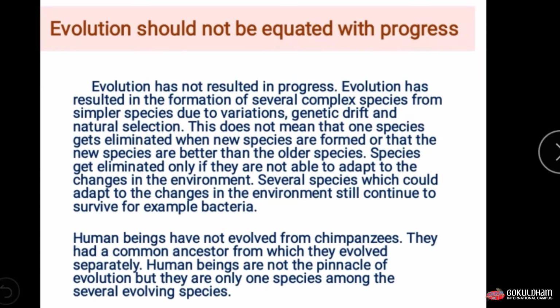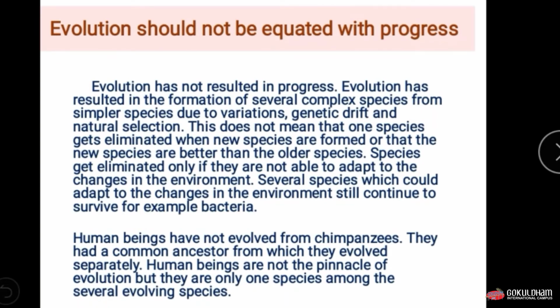As we have seen, this does not mean that older species get eliminated when new species are formed. When new species form, the older species will not necessarily be eliminated from the environment. If the older species is capable of adapting to the conditions, then it will also live.